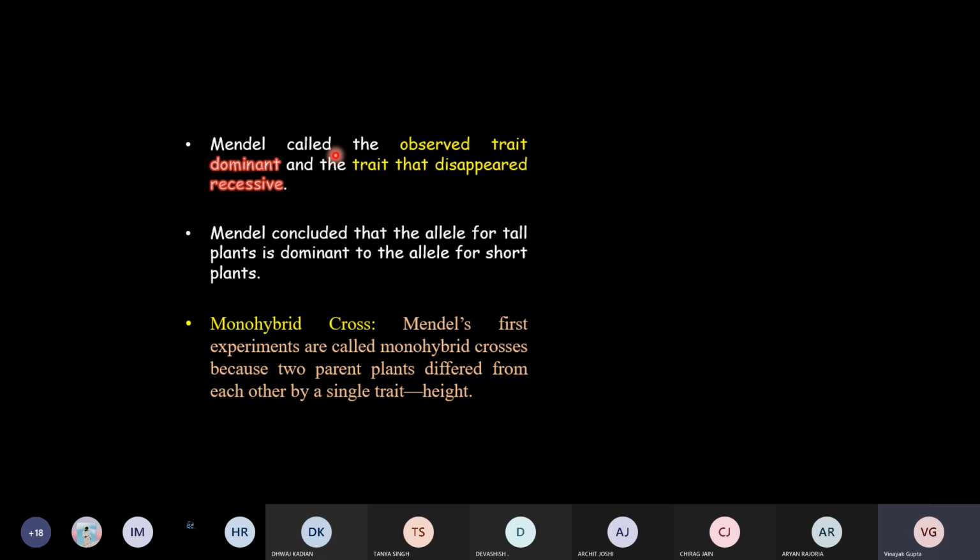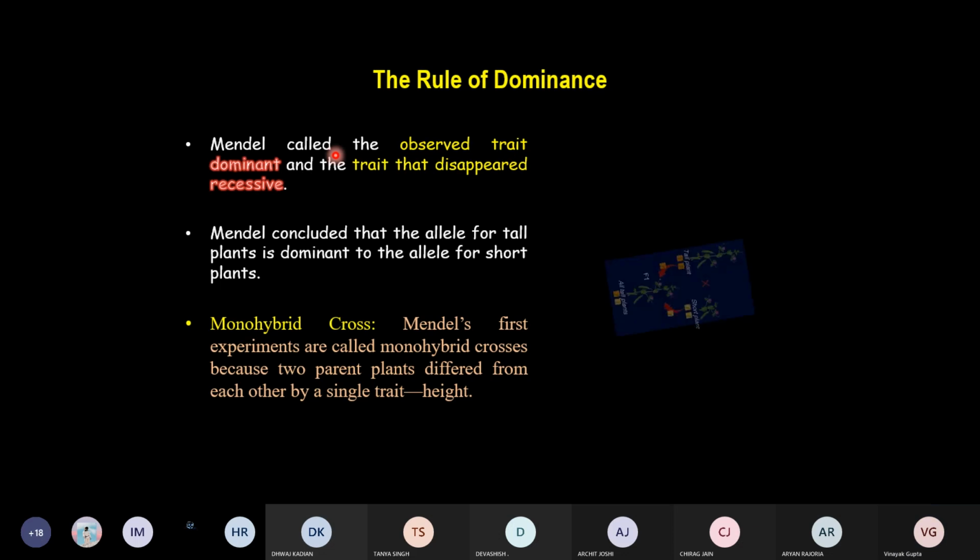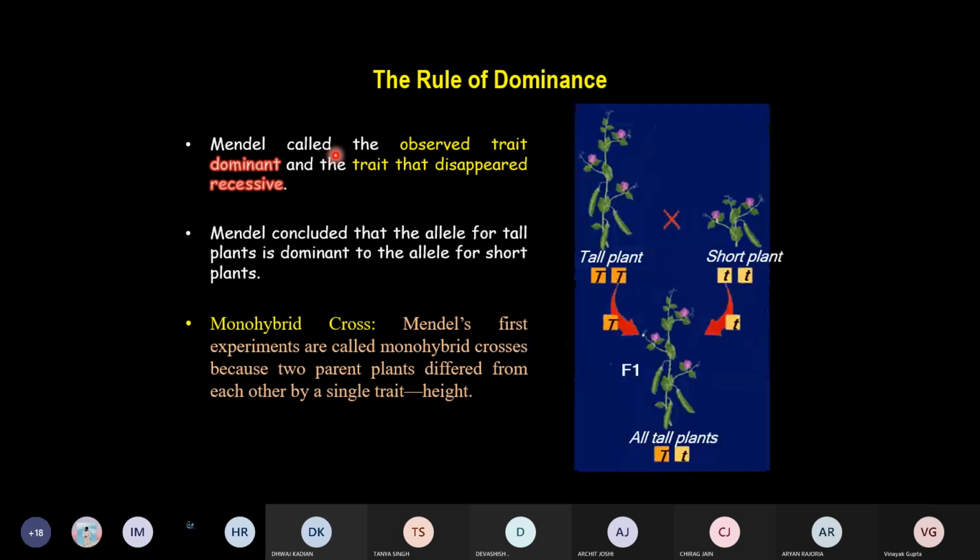Let's see his experiment now. He did two kinds of experiments. The first experiment is called a monohybrid cross. Why is this name given? Because the two parent plants here differ from each other by a single trait, let's say height. That is very easy to understand.